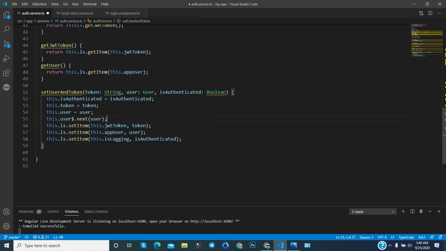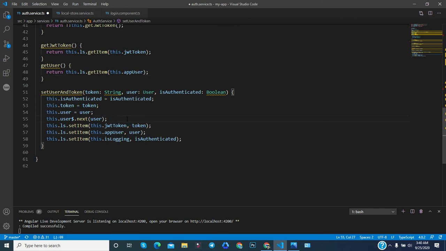You can also make another method. Through that method, if someone wants to change the data, they can change it from any of the components.